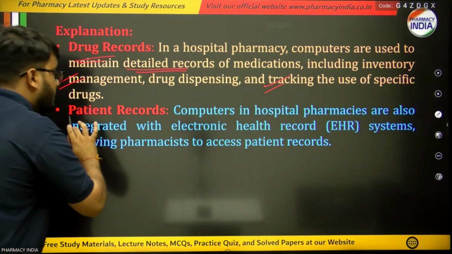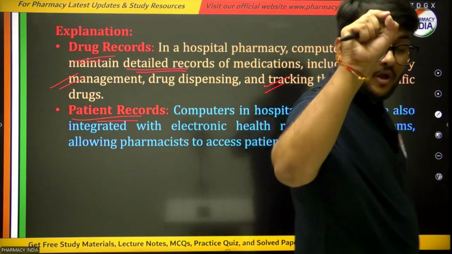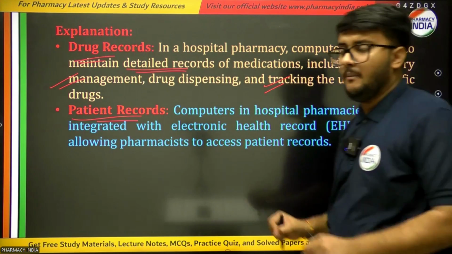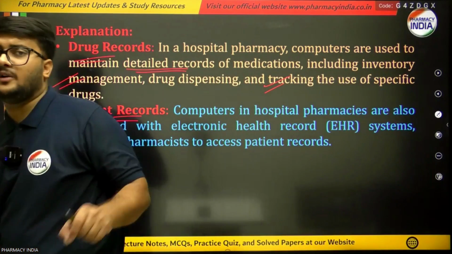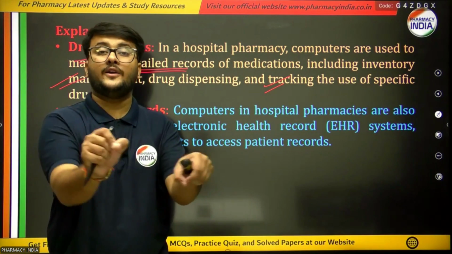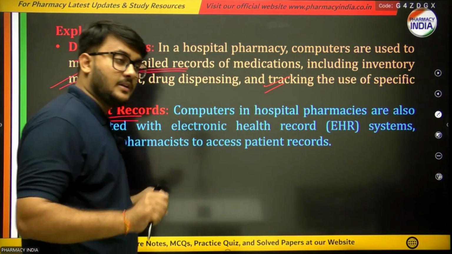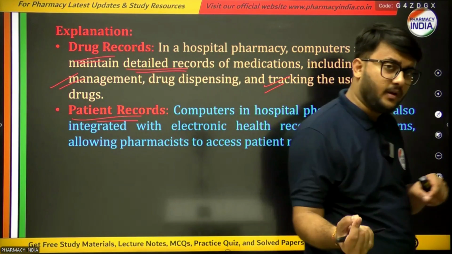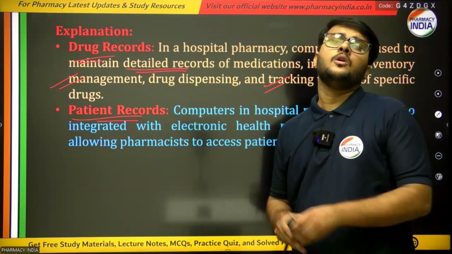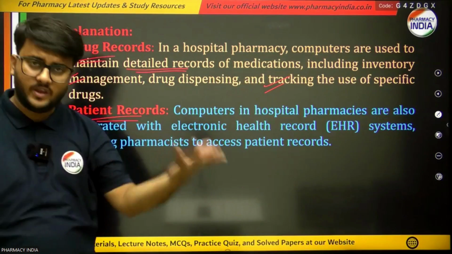Next is patient records. Computers are used in hospital pharmacies to maintain proper patient records, because manually it is not possible to maintain the records of all the patients who visit the hospitals. That is why computers are used. With just a simple click, we can see the proper record of any patient we want.